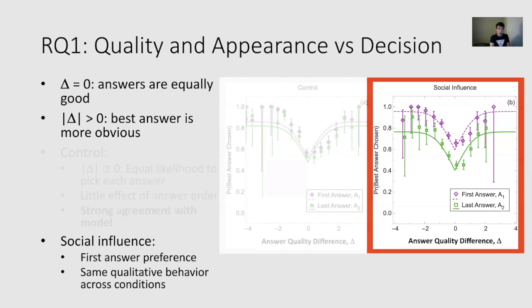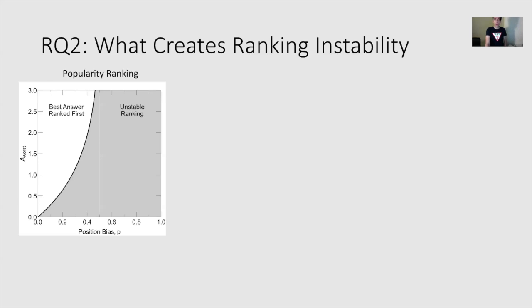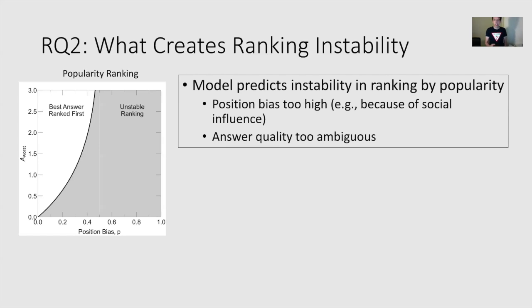Next, to answer research question 2, what creates ranking instability? We plot the phase diagram of ranking stability versus the answer quality of the worst answer on the y-axis and the position bias P on the x-axis. The model predicts instability in ranking by popularity when the position bias is too high, i.e. near 1, and when the answer quality is too ambiguous. For example, the worst answer is near the quality of the best answer, which is when the A-worst is near 0. Instead, answers are ranked correctly when the worst answer is very bad or when position bias is low.